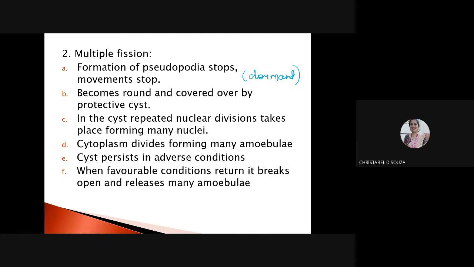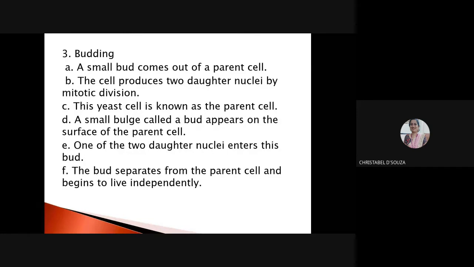So from the parent nucleus, many nuclei are formed. The cytoplasm also divides and forms many amebulae. The cyst persists in adverse conditions, and when the favorable conditions return, it breaks open and releases many amebulae. So my first was binary fission, now is multiple fission, and the last one is budding.